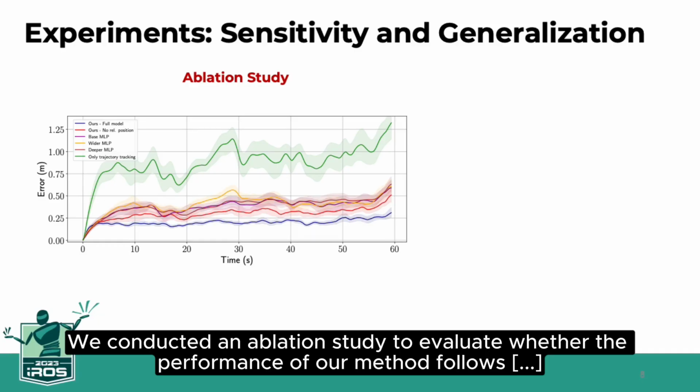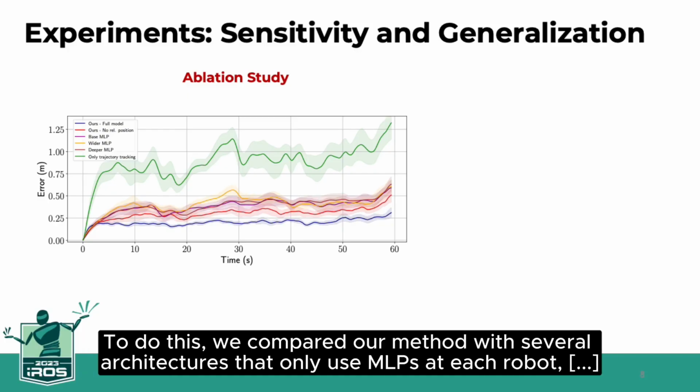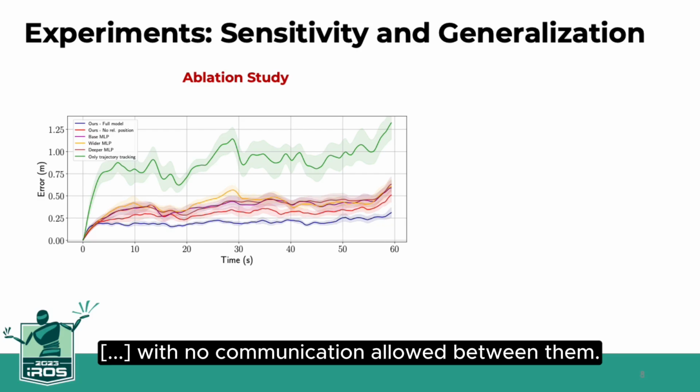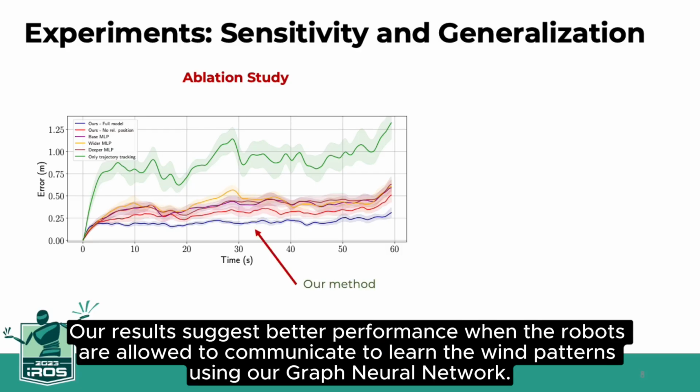We conducted an ablation study to evaluate whether the performance of our method follows from the information sharing via the graph neural network, or if it is an effect of the network's capacity. To do this, we compared our method with several architectures that only use MLPs at each robot, with no communication allowed between them. Our results suggest better performance when the robots are allowed to communicate to learn the wind patterns using our graph neural network.